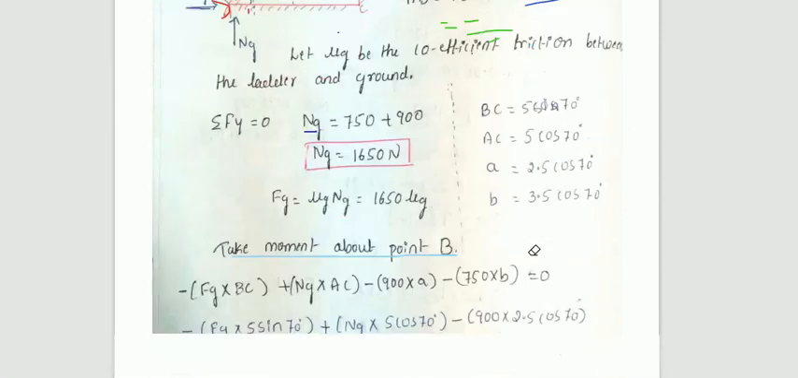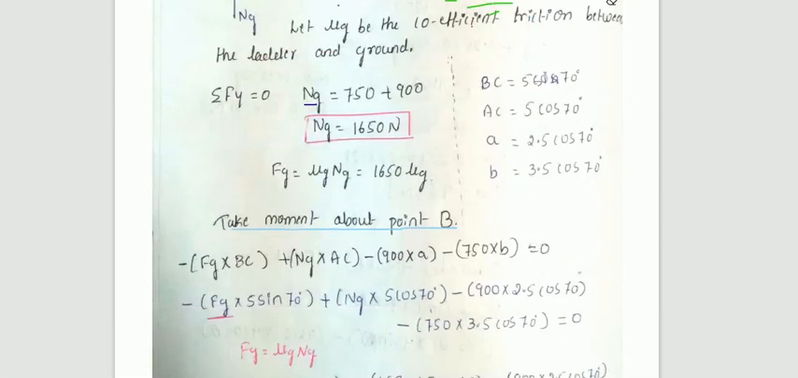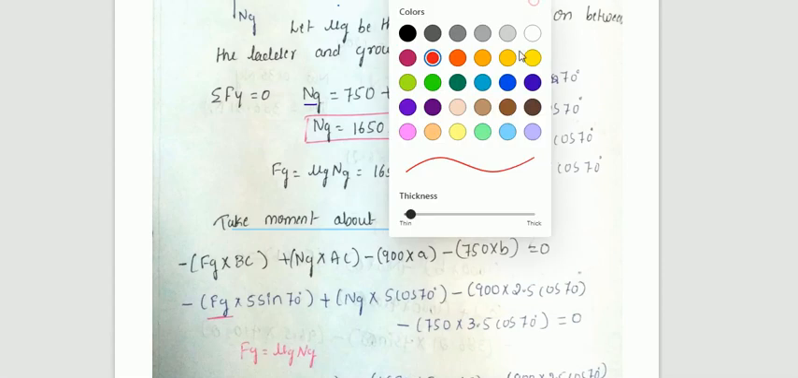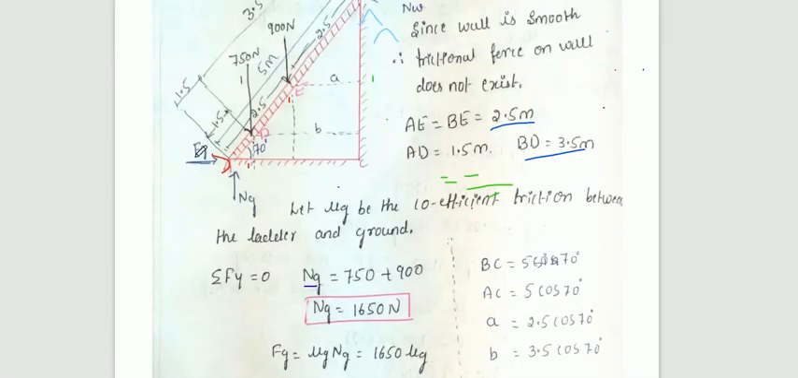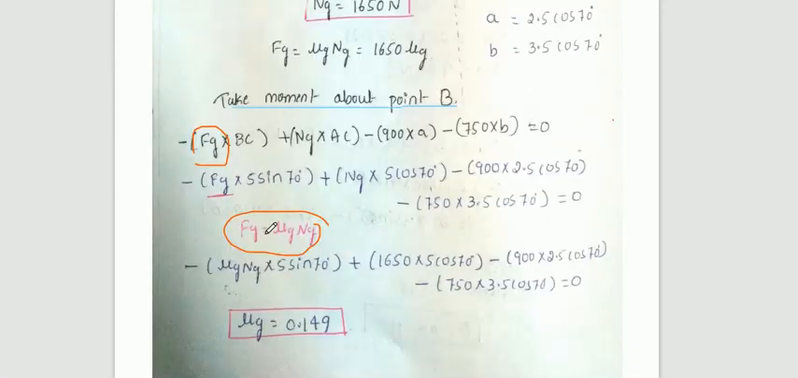Whatever the values we are having, just substitute those values, then simplification is required. Then you can observe here, Fg you need to find out. But Fg is equal to mu g into Ng. Our formula is there. So instead of Fg you need to substitute mu g into Ng here. After that, Ng value you have calculated, that is 1650. Unknown is mu g here.